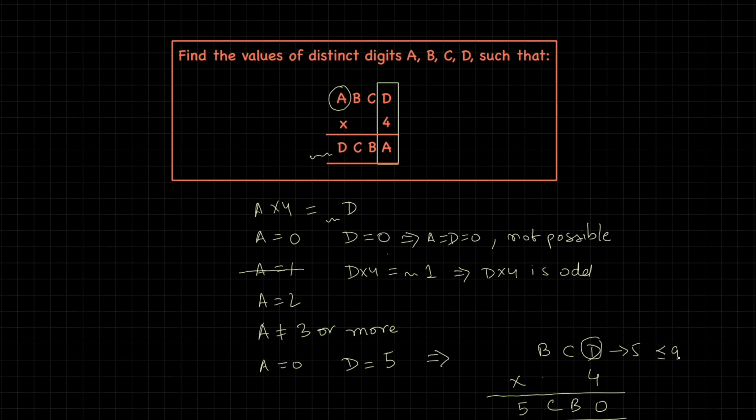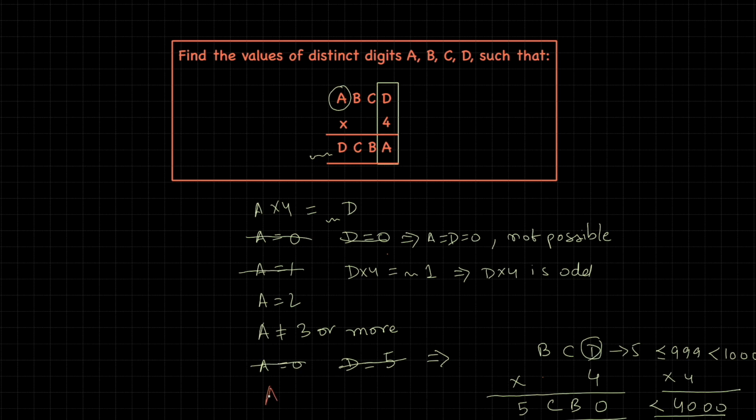The maximum possible value could be 999, which is less than 1000, which means that when the 3-digit number is multiplied by 4, we'll get something less than 4000. This is also a contradiction because the leading digit in the result needs to be 5, which is greater than 4. So D being 5 is also not a possibility, and we have eliminated all possibilities for A being 0.